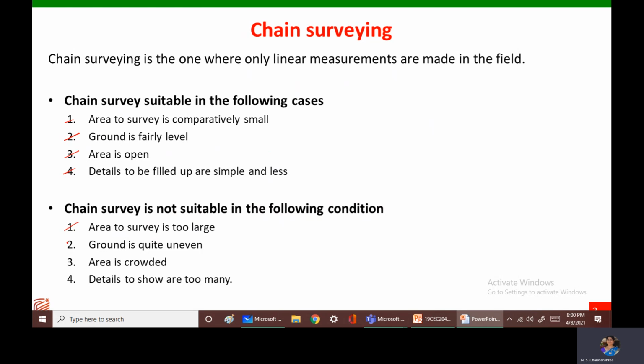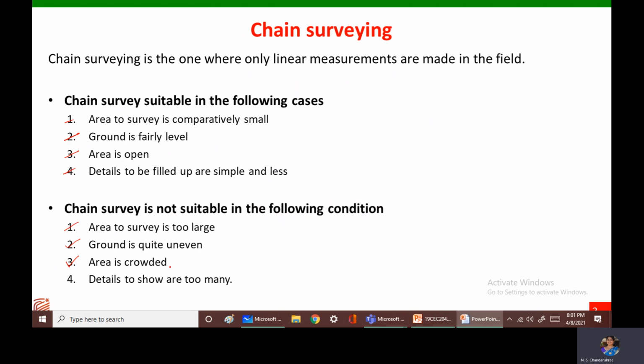Then next is when the ground is quite uneven. In case of very steep or very rough terrains, it is a bit difficult for us to conduct the chain survey. Next is when the area is crowded, in terms of people or obstacles.